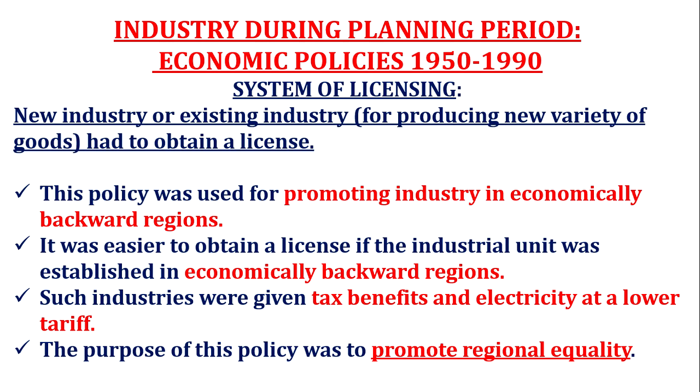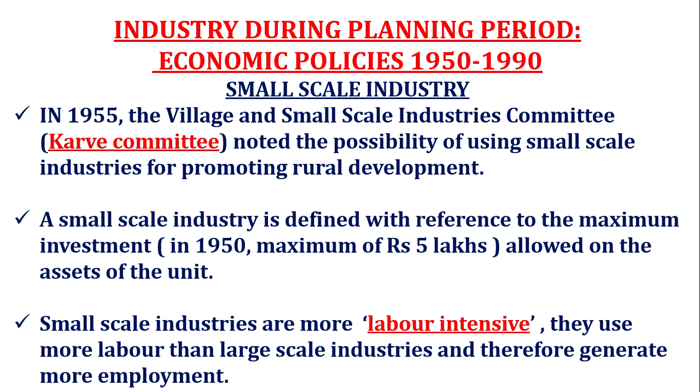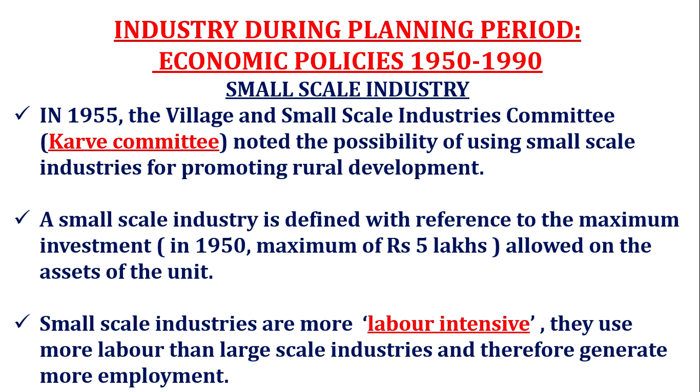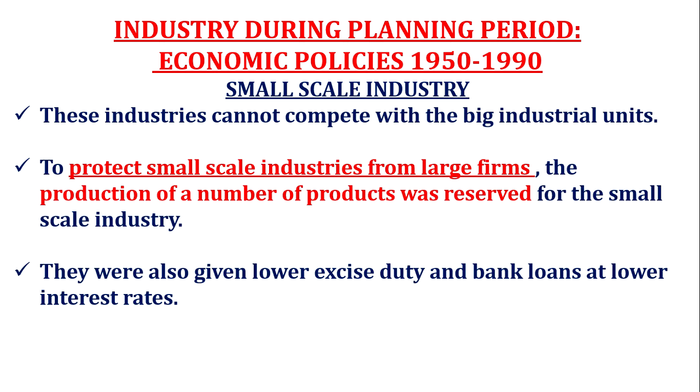Then a new policy of licensing was there to promote regional equality. Then for small scale industry, they designed a special policy during 1950 to 1990 to protect it. Why small scale industry? Because they generate more employment, they are labor intensive, and more use of labor was there. And they protected small scale industry from big industrial units by reserving some of the products which these big industrial units at that time could not produce.